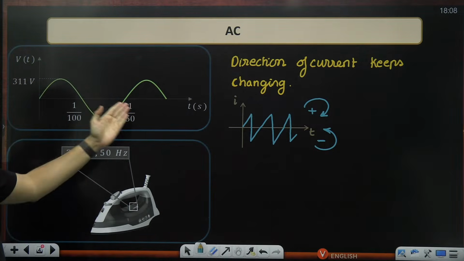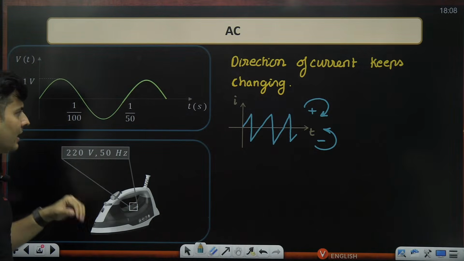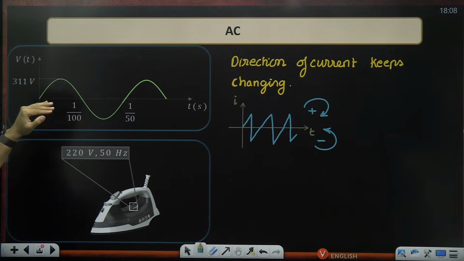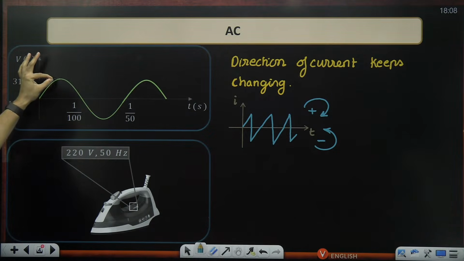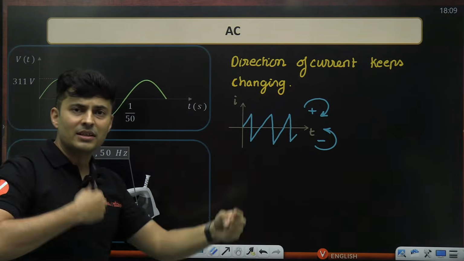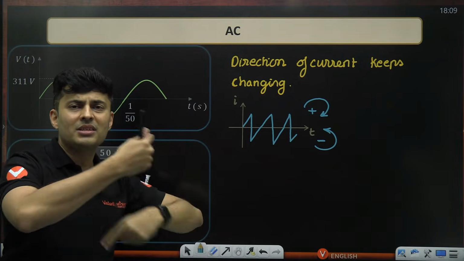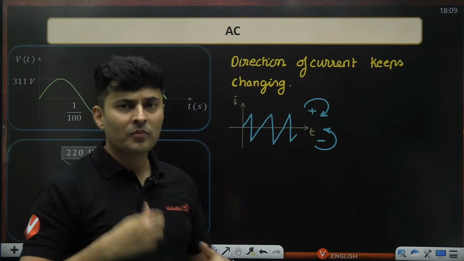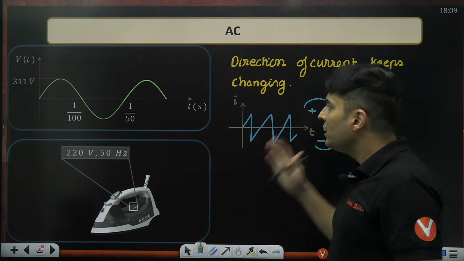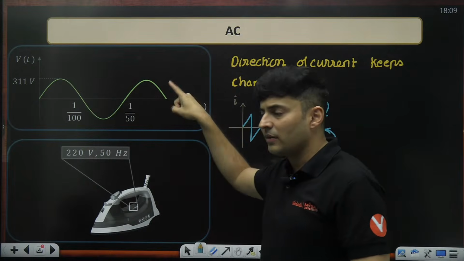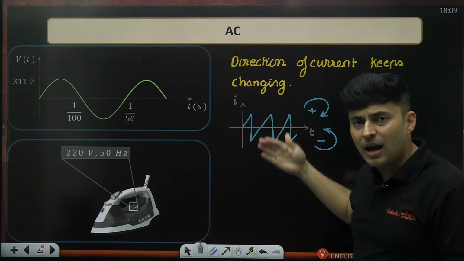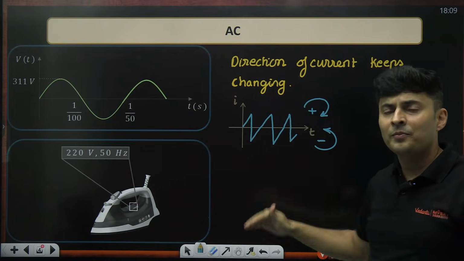Even this is the most common example of alternating current. So you can see the current is keeping on changing. Even the voltage will change, by the way, similarly. So once it is positive, then negative. Once it is positive, then again negative. Positive means it is flowing this way. Negative means it is flowing the opposite way. So that is your alternating current. So it need not be a nice sine graph. It could be a triangle, it could be a square, it could be anything which is up and down in a periodic manner.